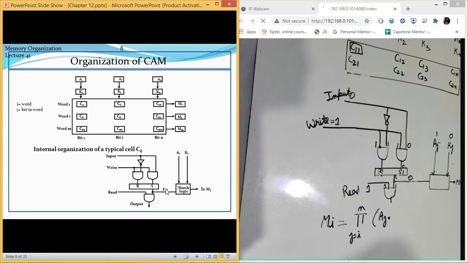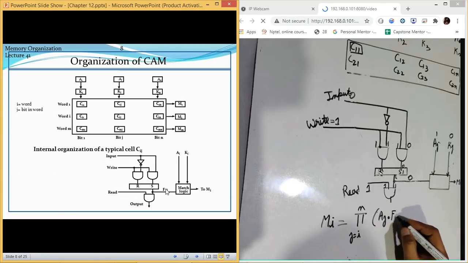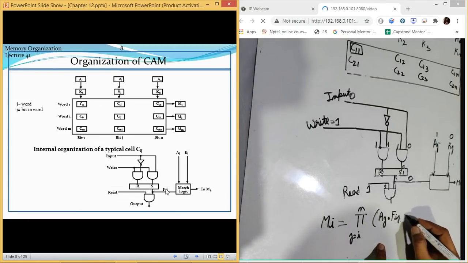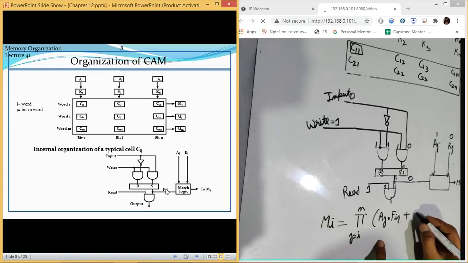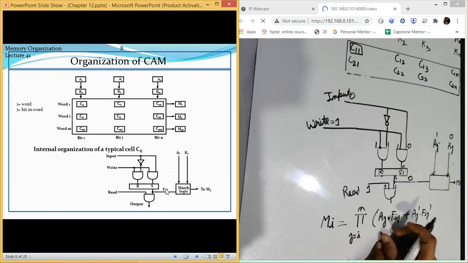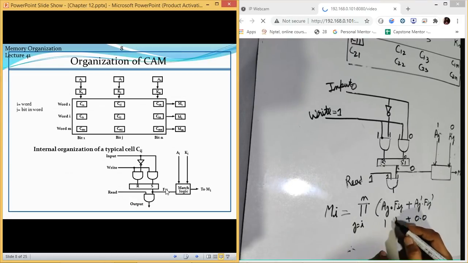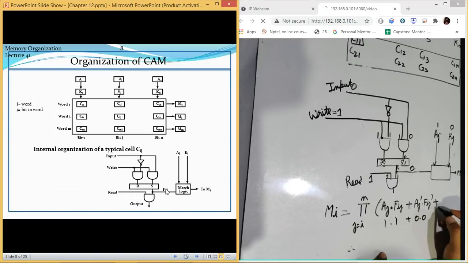They are simply saying that if this value aj dot fij, either both are 1 or both are 0, or the value of kj dash should be there.